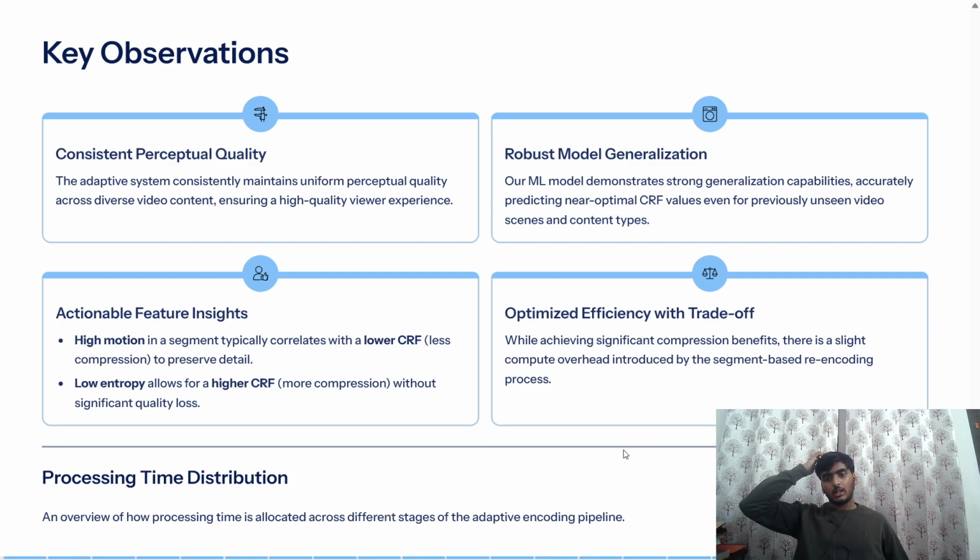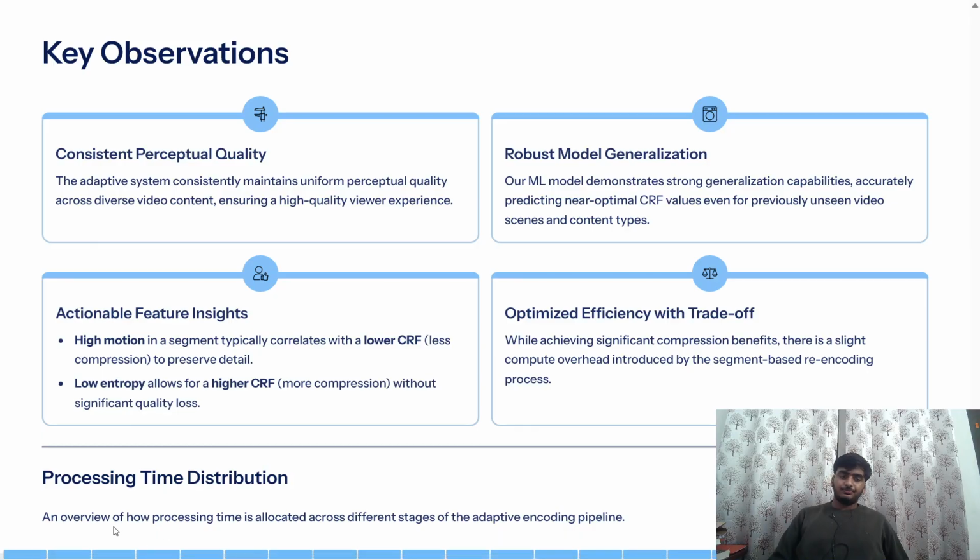And also we had optimized efficiency with a trade-off. While achieving significant compression benefits, there's a slight compute overhead introduced by the segment-based re-encoding process. So this is the trade-off it had to face. So we also had an overview.